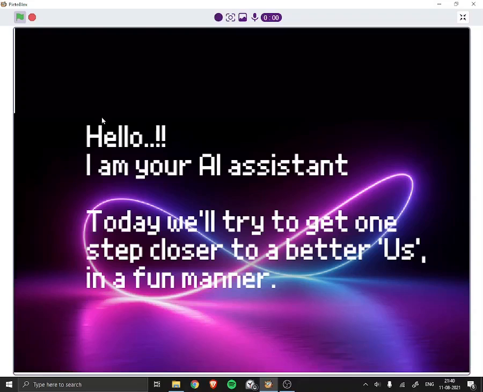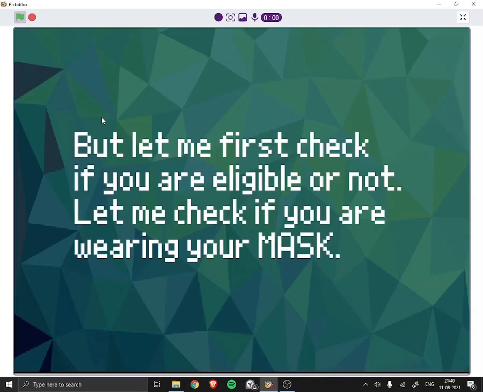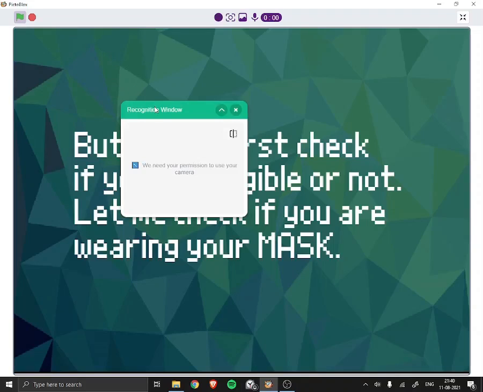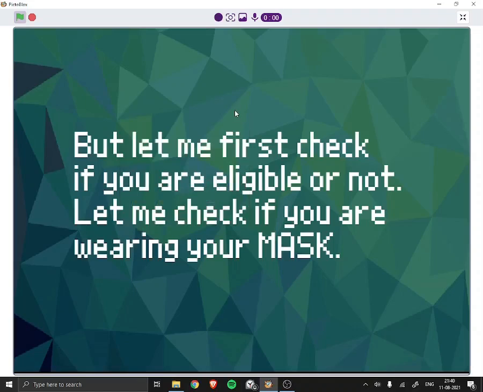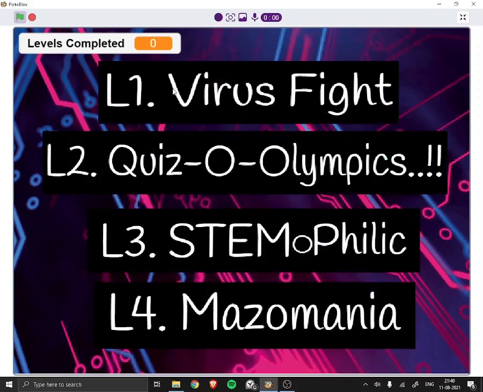Hello, I am your AI assistant. Today we'll try to get one step closer to a better us, in a fun manner. But let me first check if you are eligible or not. Let me check if you are wearing your mask. Hurrah! You are eligible. Click any level to start.